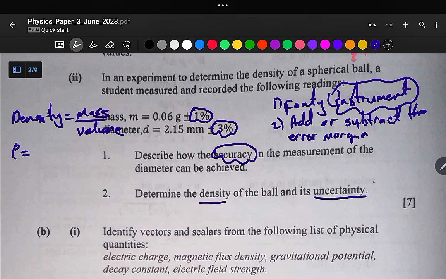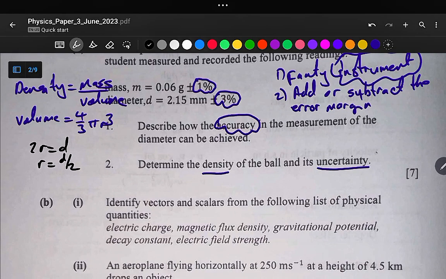The volume of a sphere is equal to 4 over 3 pi r cubed. In this case we have diameter, so we need a relationship between radius and diameter. Twice the radius is equal to the diameter, therefore radius is equal to diameter divided by 2.